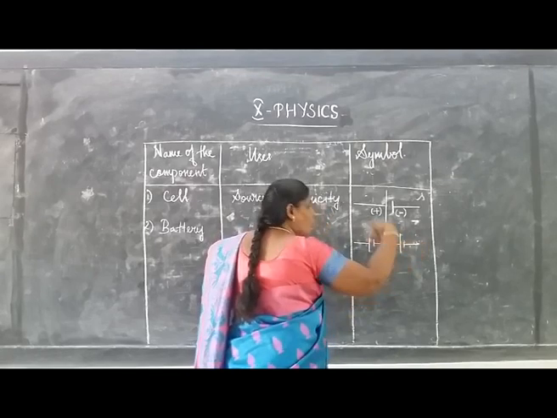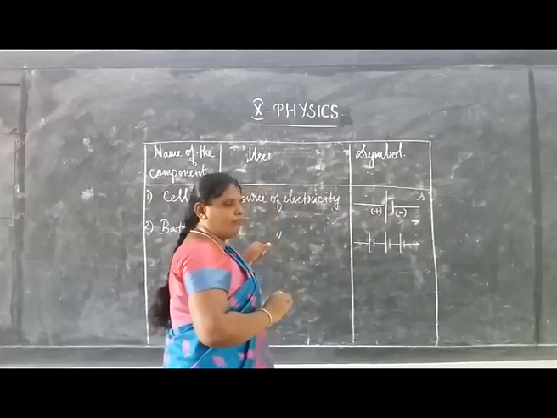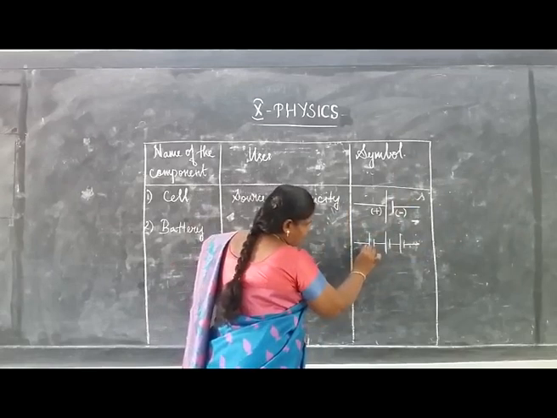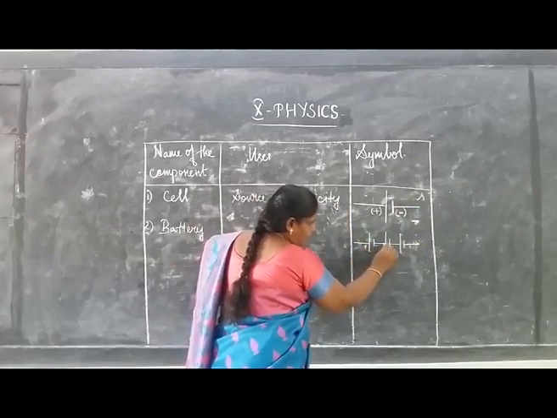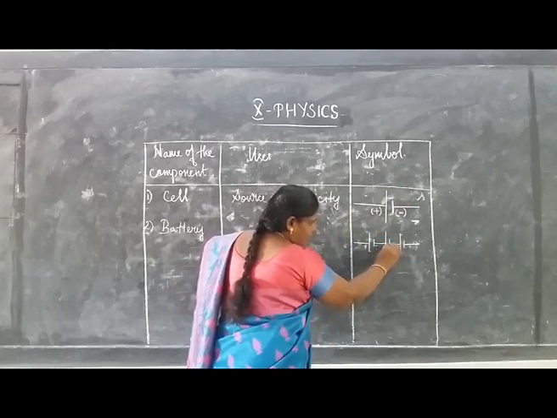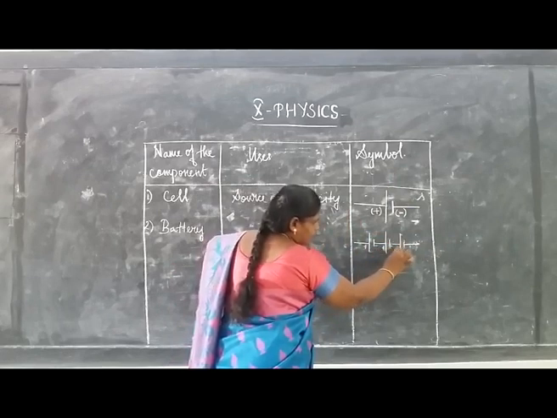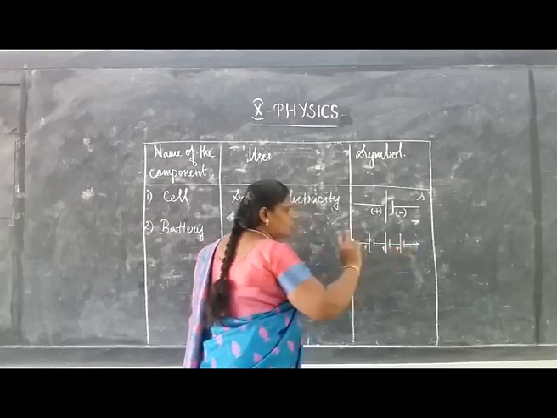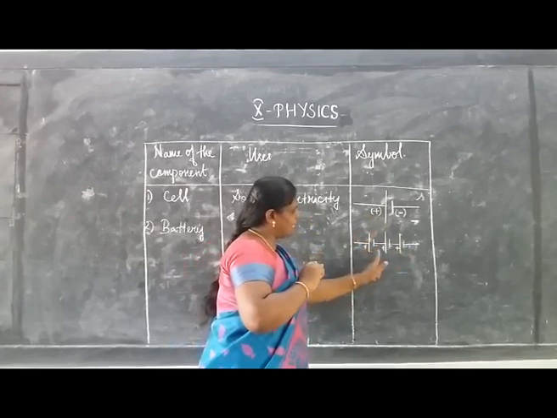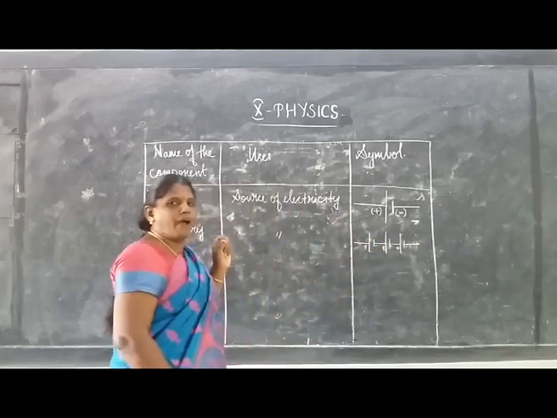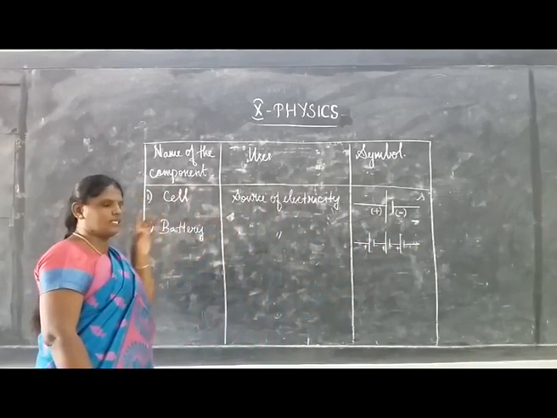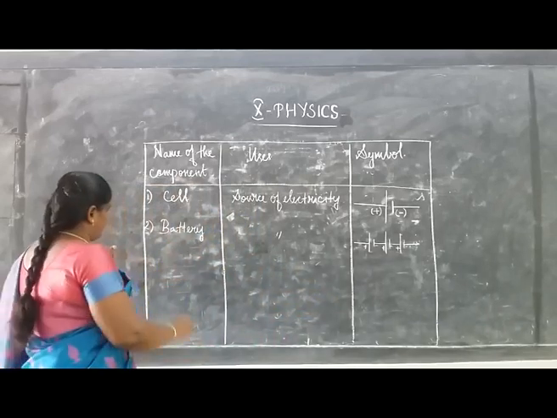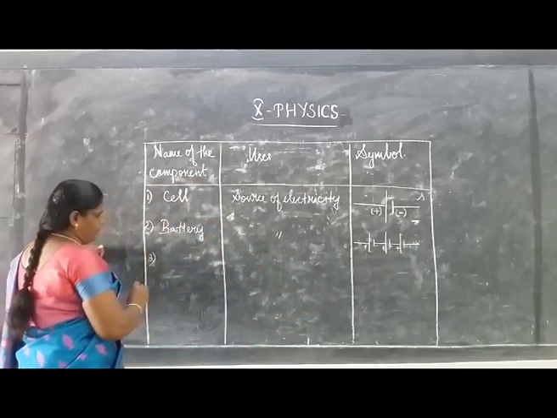This is the positive terminal and this is the negative terminal for cell 1, and positive and negative terminals for cell 2 and cell 3. Two or more cells combined form a battery.